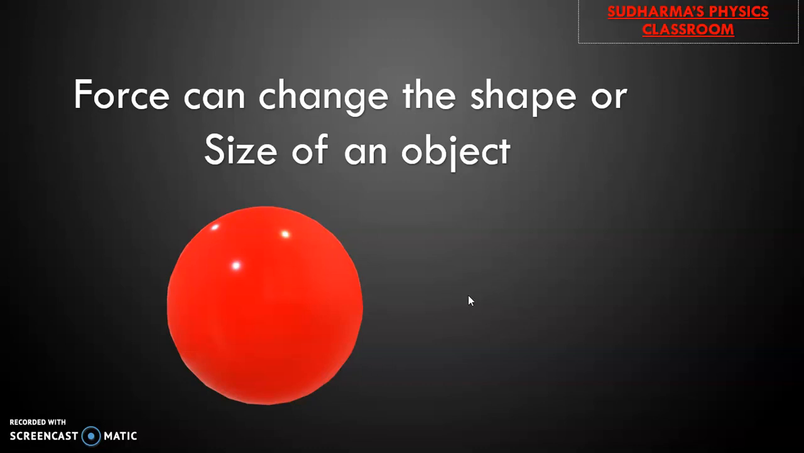Another example, if you have a rubber band, I'm going to stretch it. Stretch it means I'm going to apply force in both directions, right? So when you do that, the shape, initially whatever shape it has, when we stretch it, the rubber band starts elongating. That means it's trying to change the shape of that object.